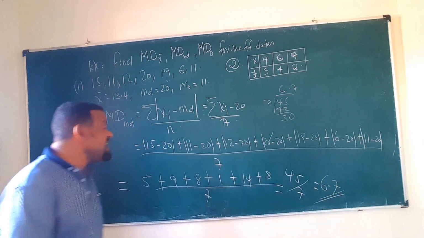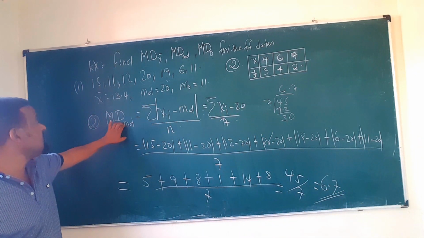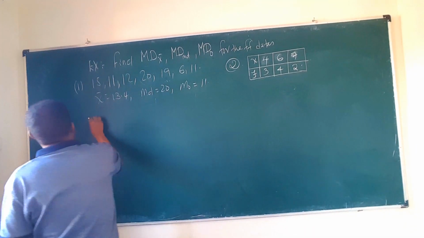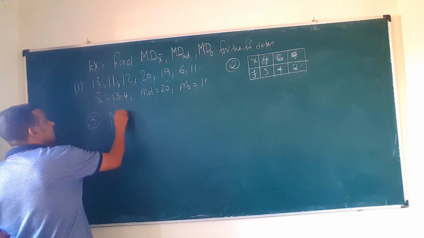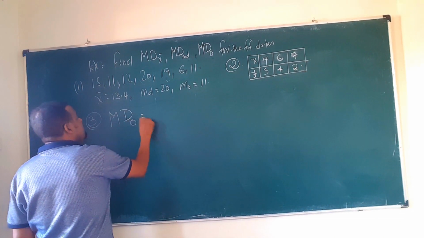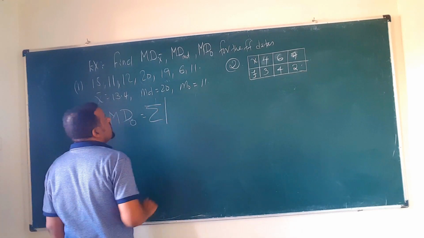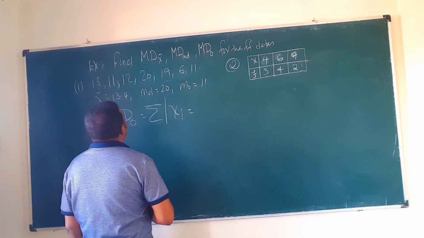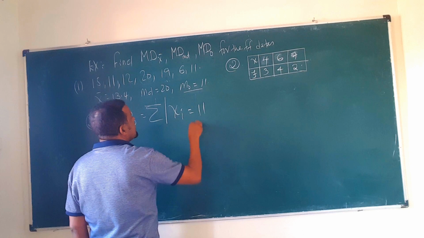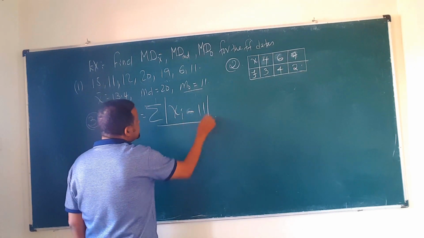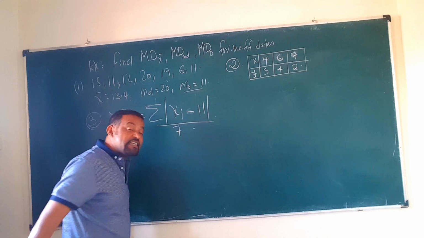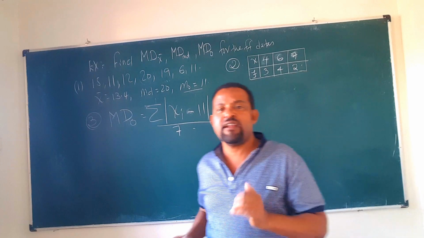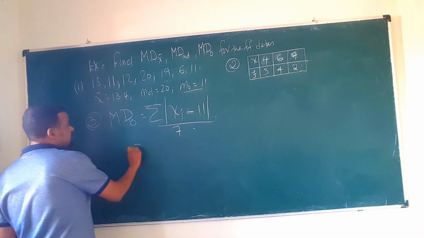So the mean deviation about the median is what? 6.4. The third one is the mean deviation about the mode, given by what? So of course, under absolute values, the difference between each of the values of the data and the mode. Our mode is given by what? 11. So xi minus 11 over what? The number of data, which is 7. So from each data we subtract the mode: x1 minus the mode, x2 minus the mode. Then finally divided by what? The total number of the data.